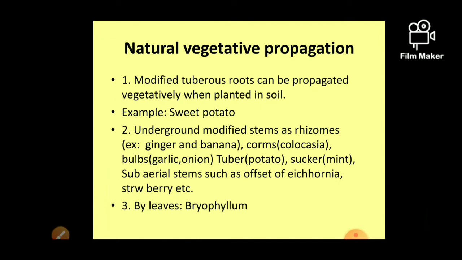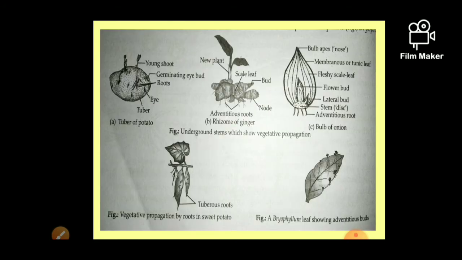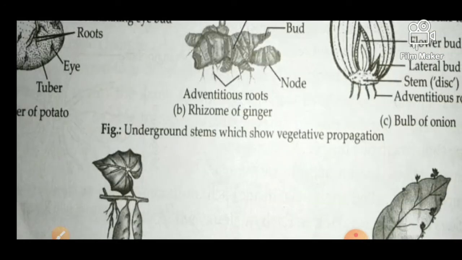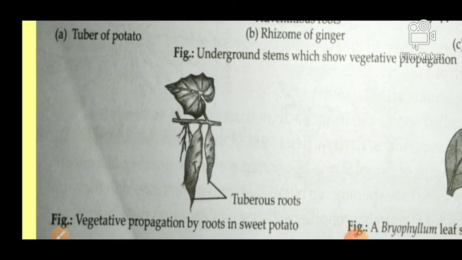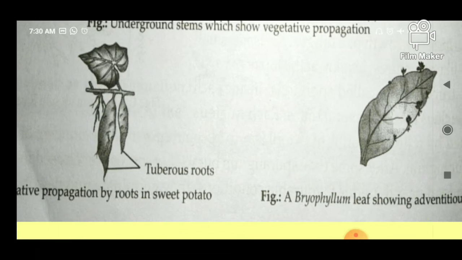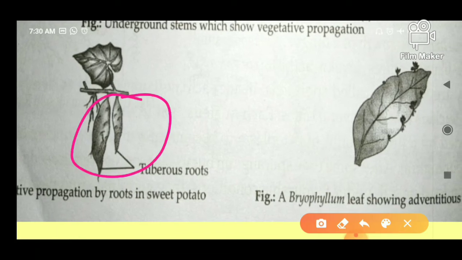The first is through roots. The modified tuberous roots can be propagated vegetatively when planted in the soil. For example, the sweet potato. Now see the diagram of the sweet potato. You can see the roots of the sweet potato are tuberous. These are called tuberous roots, and they store food in them.